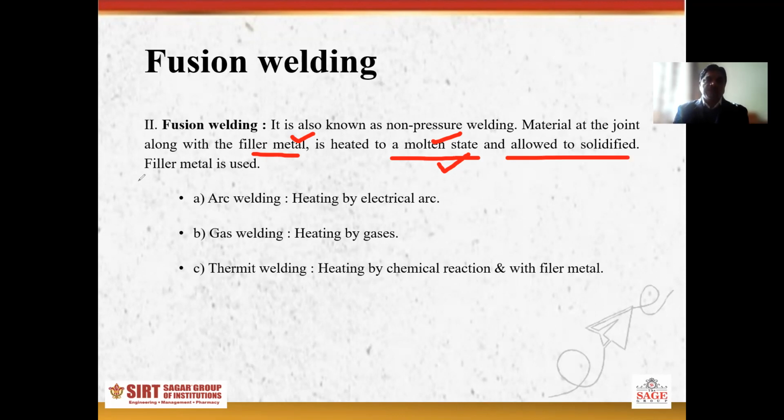In this case, filler material is used to prepare the joint. Also, we do not use any external force or pressure to prepare the joint. That's why fusion welding is also known as non-pressure welding. Clear? This one is non-pressure welding. So in fusion welding, the metal pieces are heated up to the molten state, and filler material is added to prepare the joint, and after that it is allowed to solidify. So this one is fusion welding.